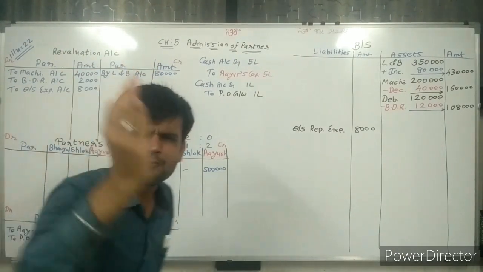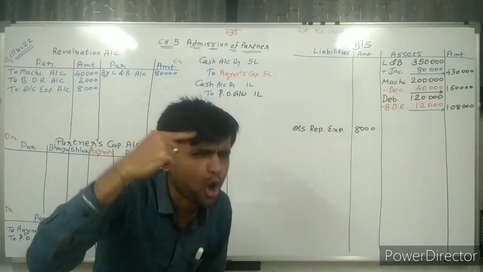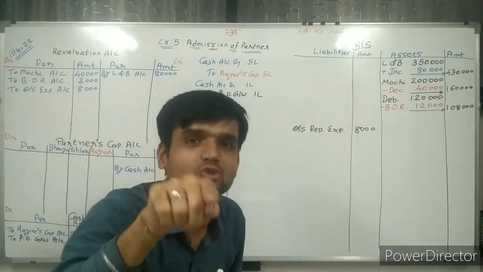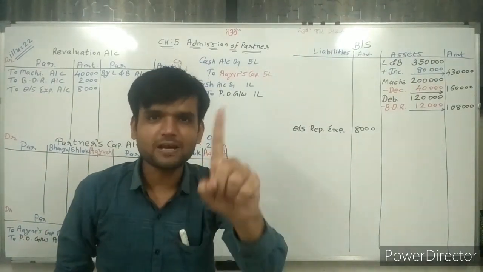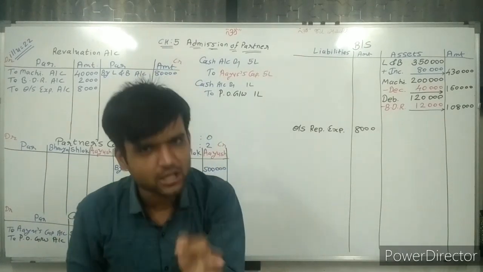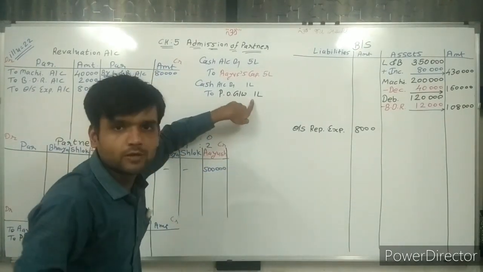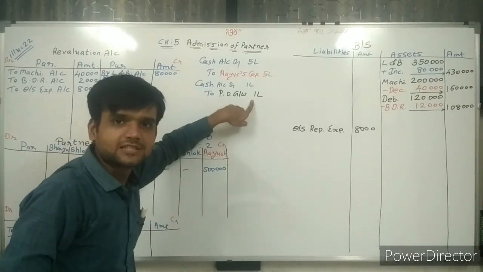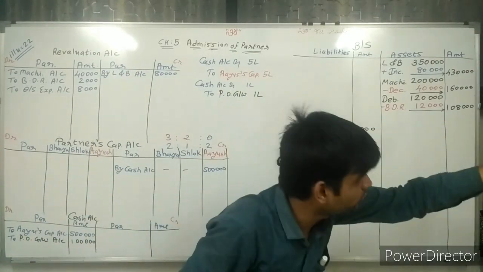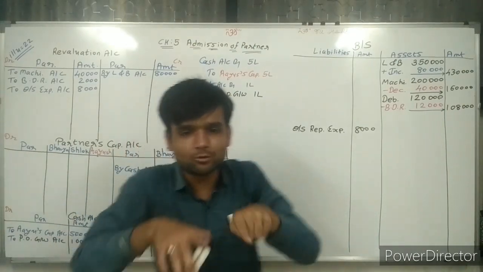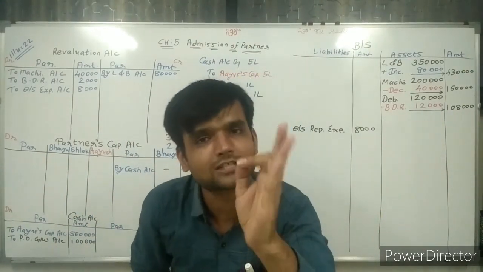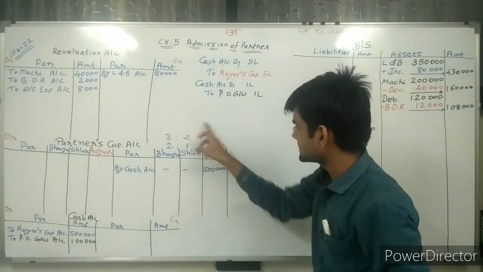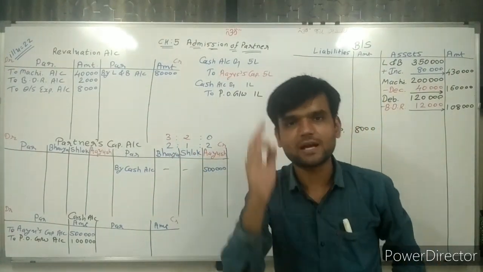Chapter number 4, first lecture. Remember, recall it. How can we find sacrifice? Why do we need to find sacrifice? We need to find sacrifice only because we need to distribute the goodwill brought by the partner. Whatever goodwill is brought by the partner is distributed among the partners who are sacrificing. So on this basis, we can find the sacrifice ratio.